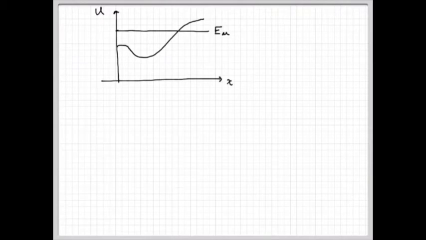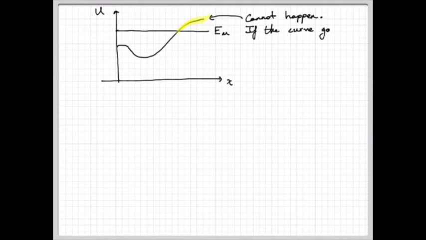Okay, so now you'll notice that there should be, or you should identify that there's a problem here. If you look at this small segment of line above the total energy line, why is this a problem? The answer is you can't do this. How does an object gain more potential than the total energy it had to begin with? Where did this extra energy come from?